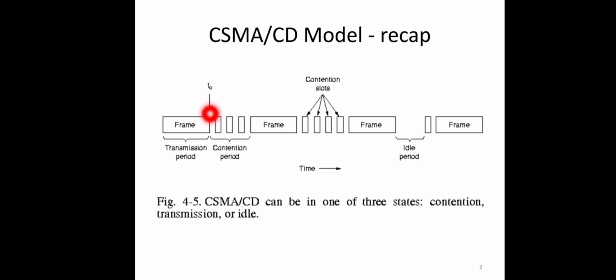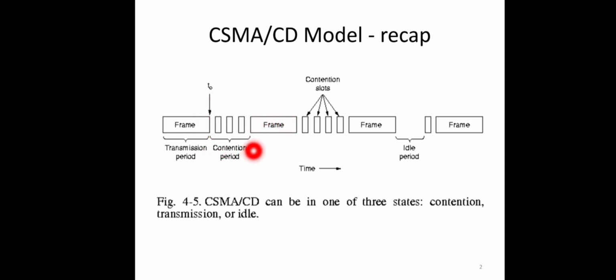But the moment it finishes its transmission, what happens? All the stations who want to transmit will compete for the channel, and some of them may try to send data and their data will collide. Again they will repeat the same, and this will continue for a period, right? That is called the contention period. And eventually one of the stations will win and send its frame. So that was collision detection.